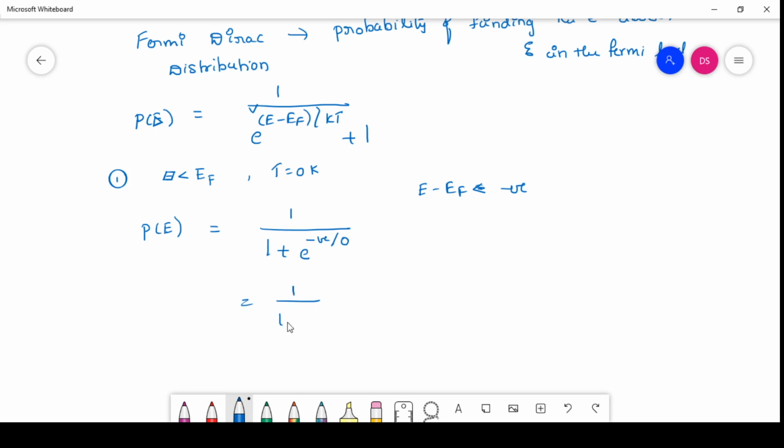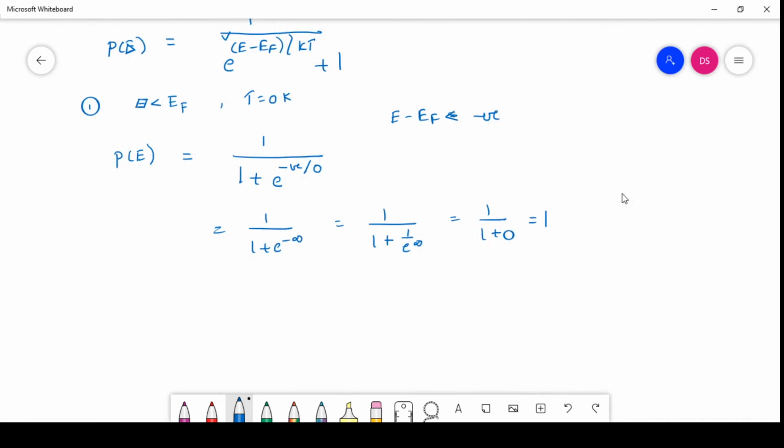So 1 by 1 plus e power minus infinity, which we can write as 1 by 1 plus 1 by e power infinity, is 1 by 1 plus 0, that is 1. So when the energy of the electron is less than the Fermi energy level, the probability of finding the electron is 1.